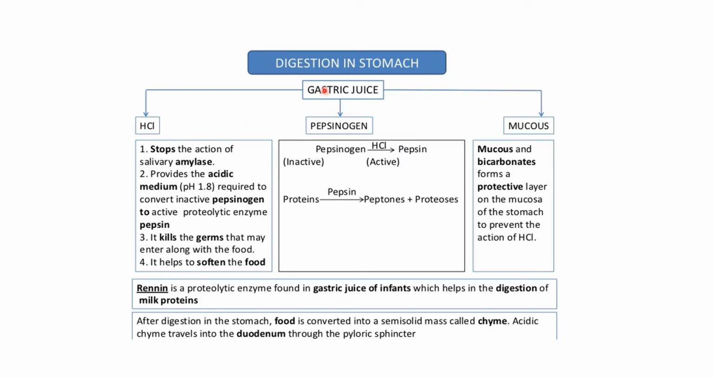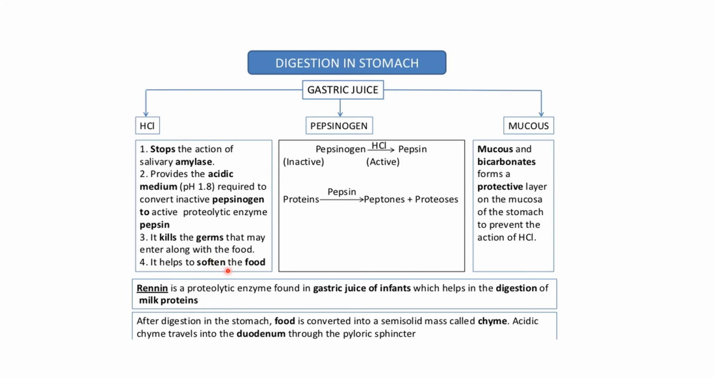Now, when the food or the bolus reaches the stomach, digestion takes place in the stomach. So there is gastric secretion. It secretes three main substances. First is HCl, second is pepsinogen, and third is mucin. Now, what HCl does is it stops the action of salivary amylase, which was released when the food was present in the buccal cavity. It provides the acidic medium required to convert inactive pepsinogen to the active proteolytic enzyme, that is pepsin. It kills the germs that may enter along with the food.